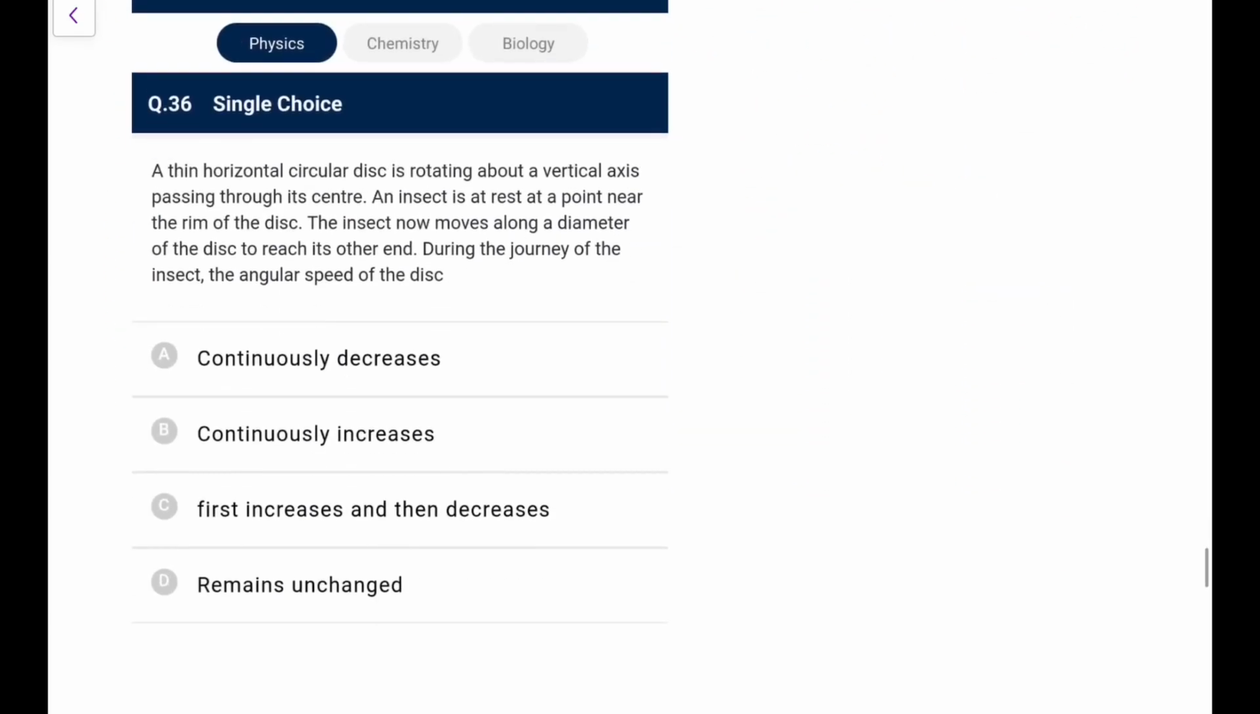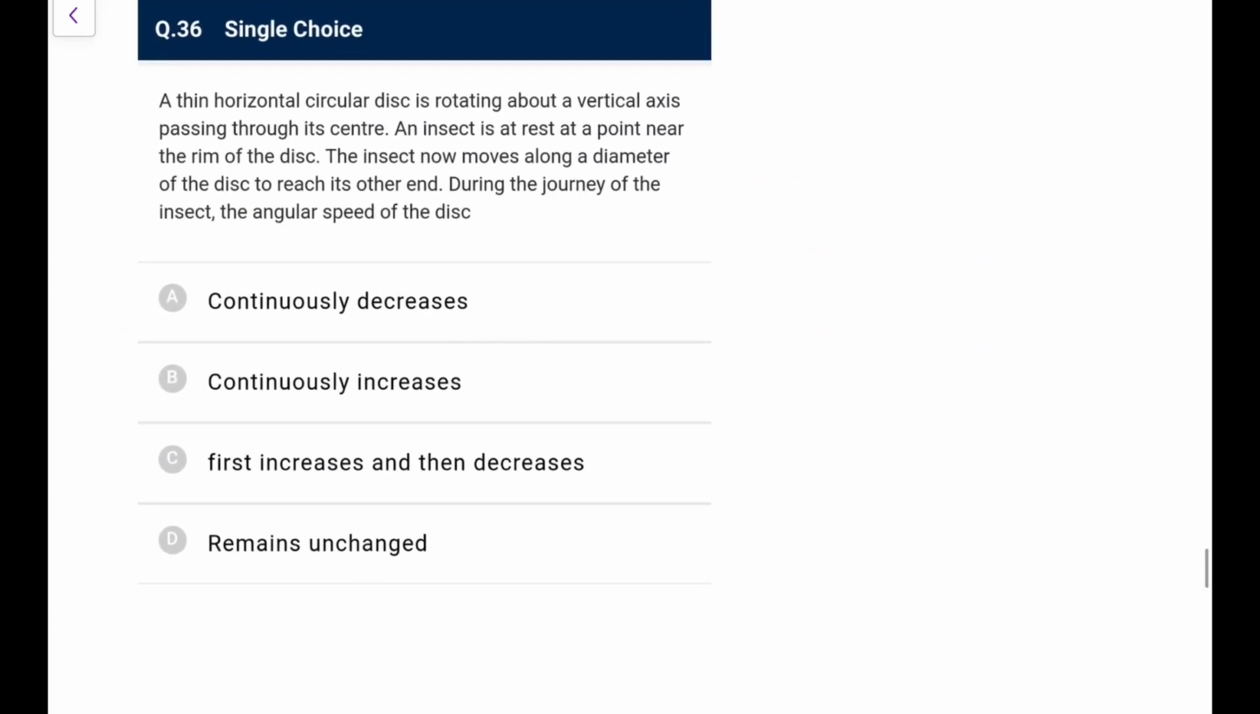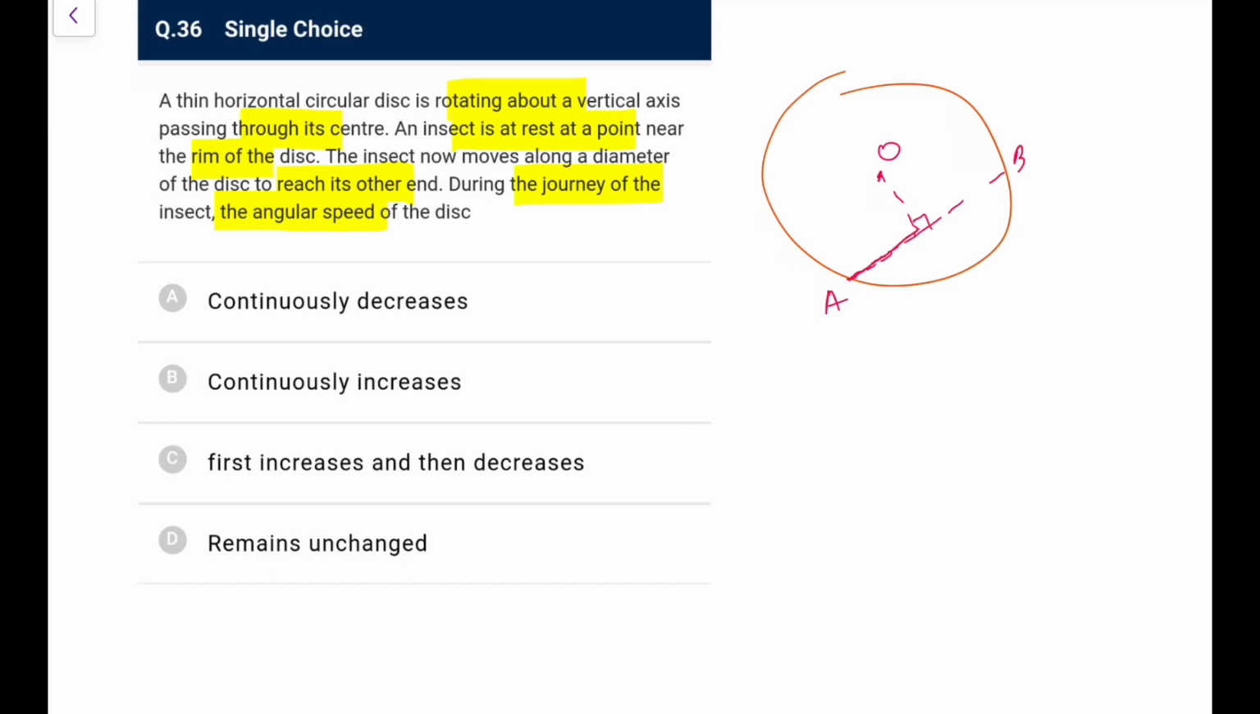Next one, a thin horizontal circular disc is rotating about a vertical axis passing through the center. An insect is at rest at a point near the rim. The insect now moves along a diameter to reach the other end. During the journey of the insect, again this is a repeated one, a question which has been asked in exams previously. So let's say the insect goes like this. As it goes from A to B, first of all its separation from O decreases, it becomes a minimum. So from A to M, the moment of inertia will decrease, so omega will increase, and after that I will increase and omega will decrease, and finally omega will become same at A and B. So the omega will first increase and then decrease.